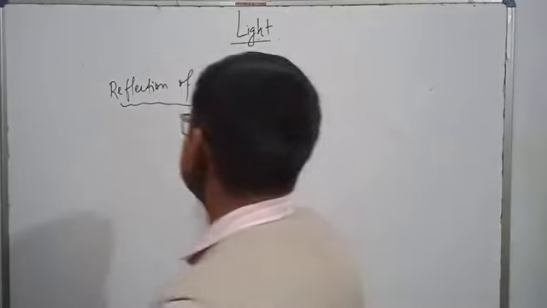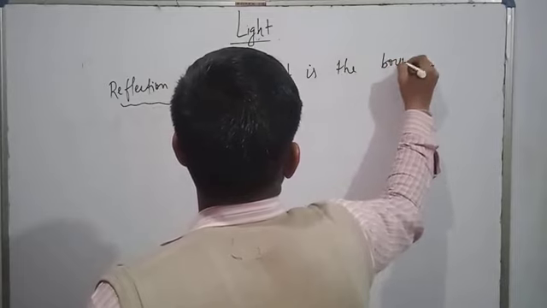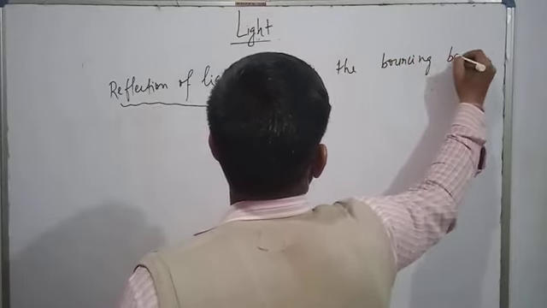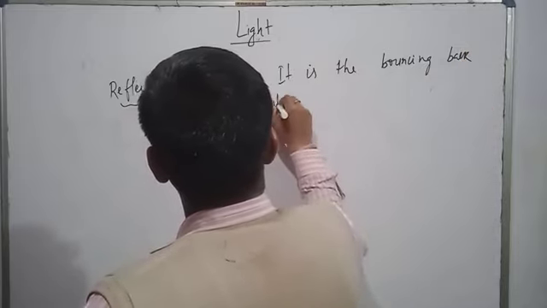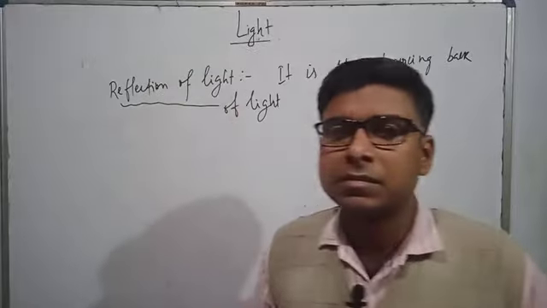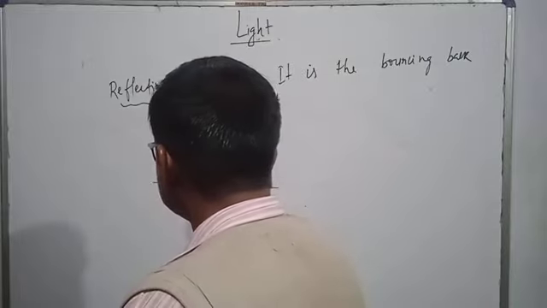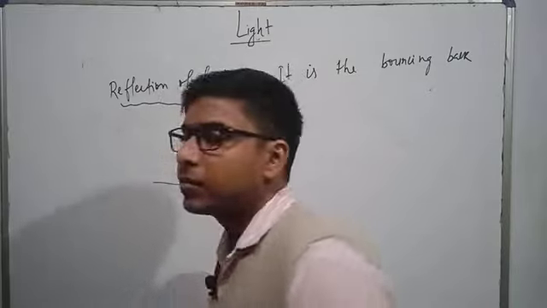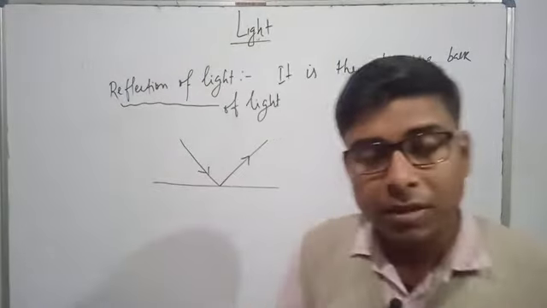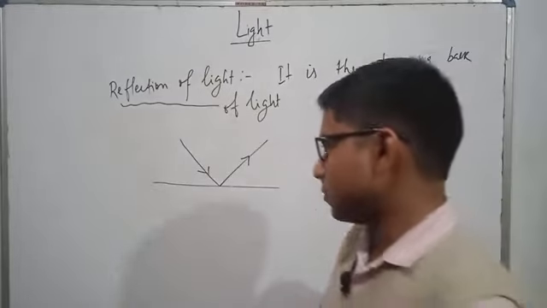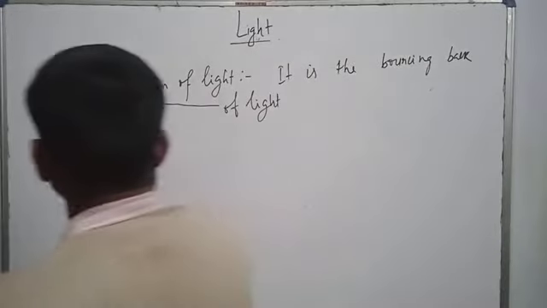So for light, it is the bouncing back of light. Means light is falling on a surface and it gets reflected. If there is a surface, light falls and it gets reflected. That particular phenomenon is called the reflection. But reflection is also categorized into two groups. One is regular reflection, second is irregular reflection.